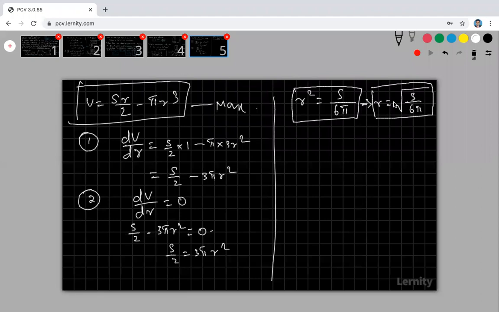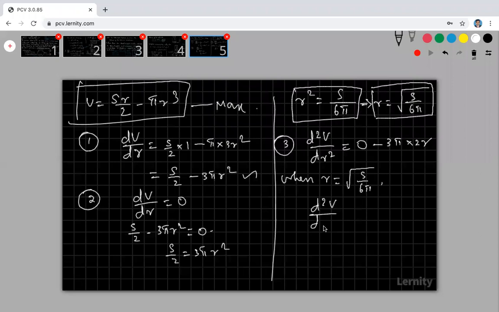Right. So now come to the third step. What is my third step of the second derivative test? Find d square v by dr square. That means this is my first derivative. Differentiate this. Here there is no x. 0 minus 3 pi into 2r. Okay, apply this r value, when r is equal to root of S by 6 pi. What is the d square v by dr square? So this is positive or negative? When you apply this r value, r is positive. My radius is a positive value, but here I have a negative symbol. So I will get a negative value, that is less than 0.